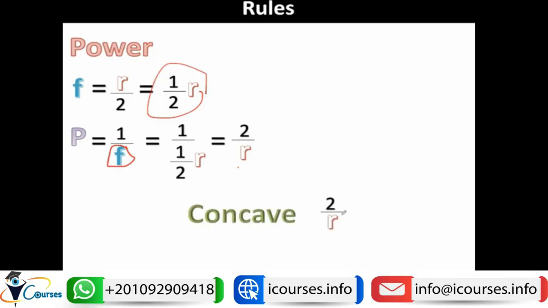So if we have a concave mirror, the power of this concave mirror will be equal to 2 divided by R. And if we have a convex mirror, it will be 2 divided by R, but note that the sign here is minus, because the convex mirror will form a virtual image behind the mirror, and this is what we talk about now.